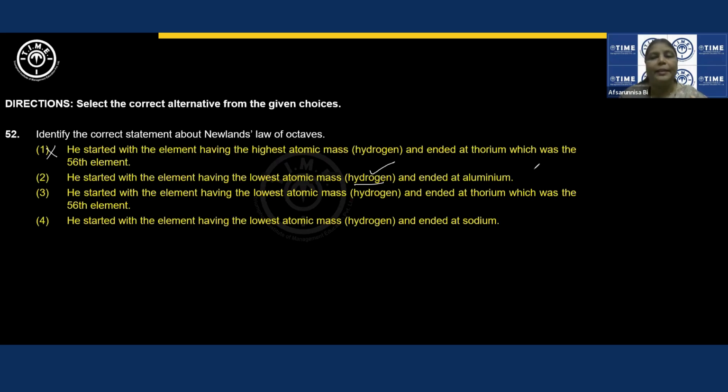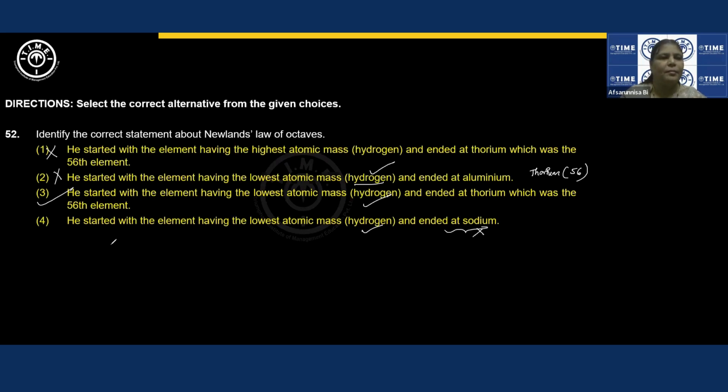No, he ended at thorium, whose atomic number is 56, so this is also not correct. He started with the lowest atomic mass and ended at thorium, which was the 56th element. Correct statement. He started with the lowest atomic mass and ended with sodium. No, this part is wrong. So the correct answer is 3.